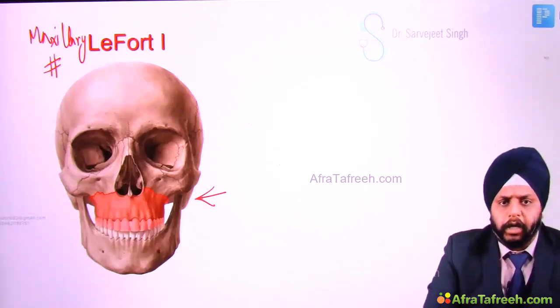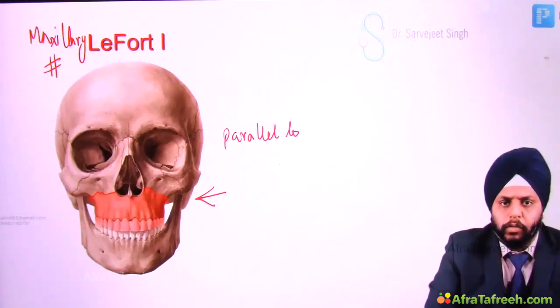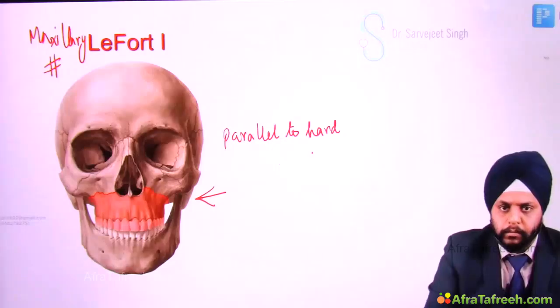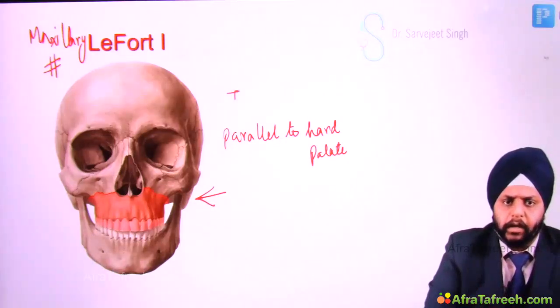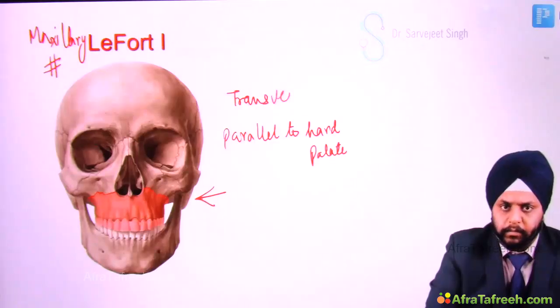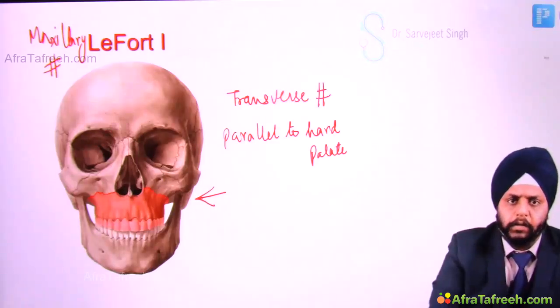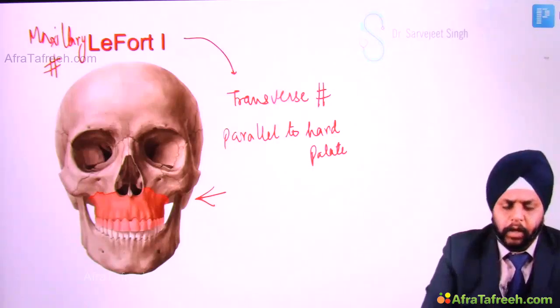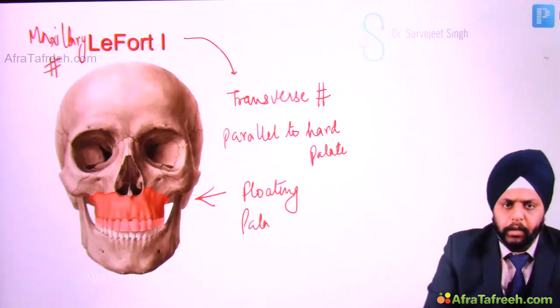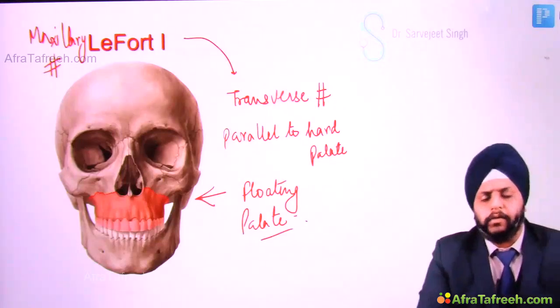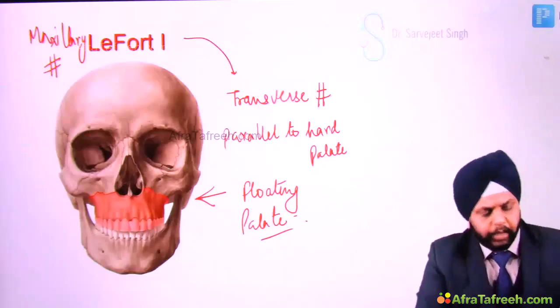Now the fracture line you see is parallel to the hard palate, right? You can see this fracture line is parallel to the hard palate. So this is a transverse fracture. We also call it a transverse fracture. And what will happen? Because of this, we'll have a floating palate. So the palate is free. The hard palate you can see is free. So this is known as a floating palate, right?